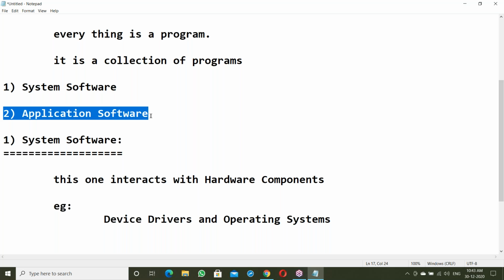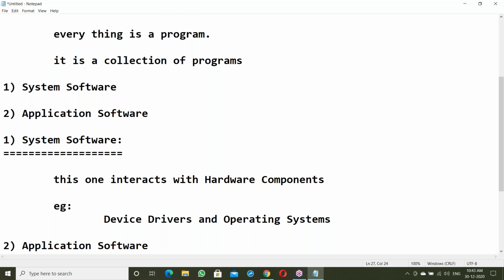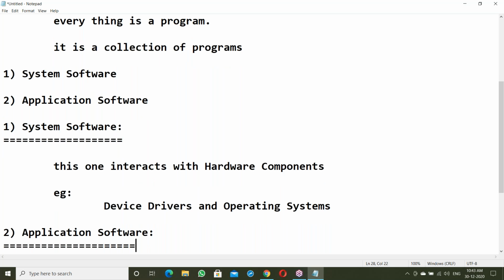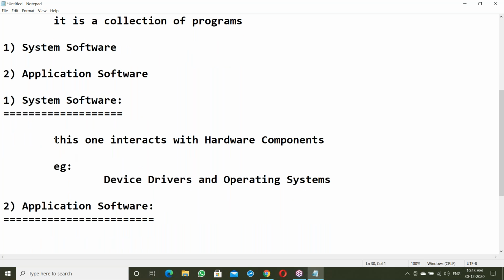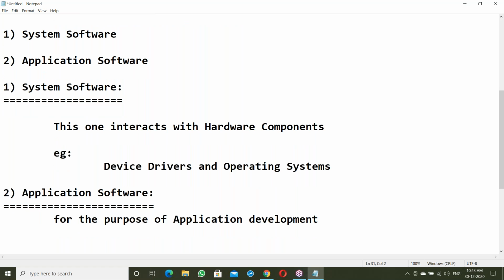So next we'll move to application software. What is application software? System software interacts with hardware components, like device drivers and operating systems. Application software is for the purpose of application development.